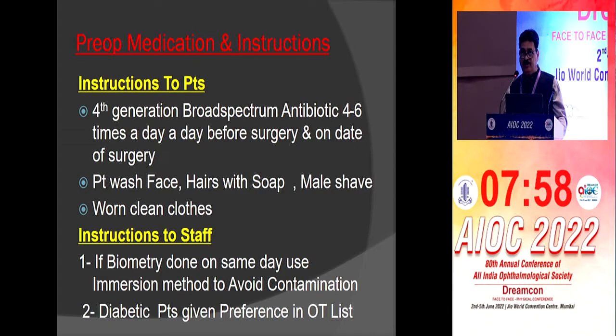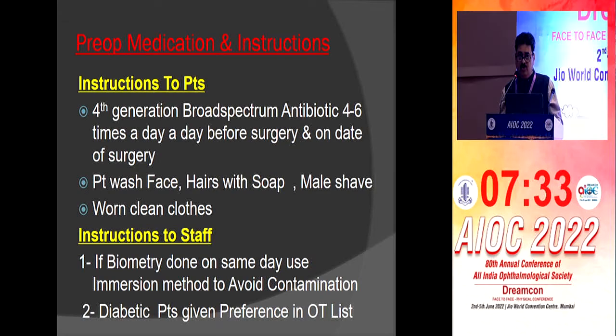What instructions should we give to the patients? Fourth generation broad spectrum antibiotic, 4 to 6 times a day before surgery and on the date of surgery. No need of giving antibiotic preoperatively for 2 or 3 days. The patient should come with face washed, hair washed with soap, males should come clean shaved, and they should wear clean clothes.